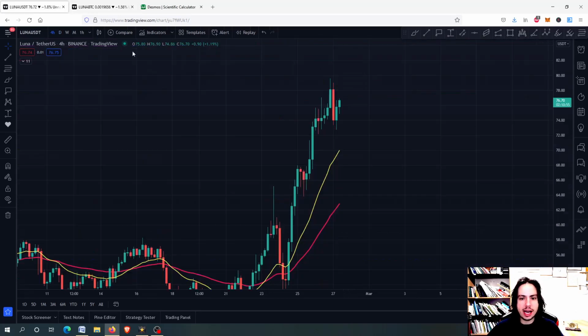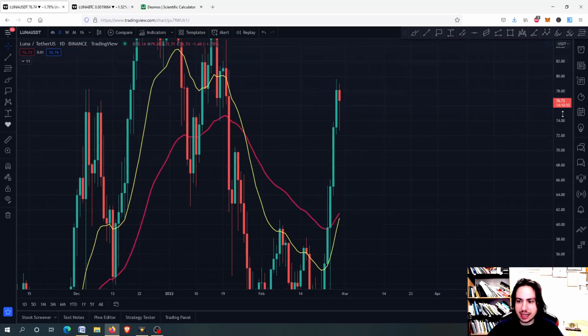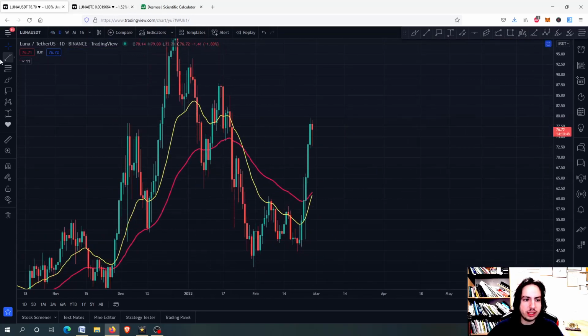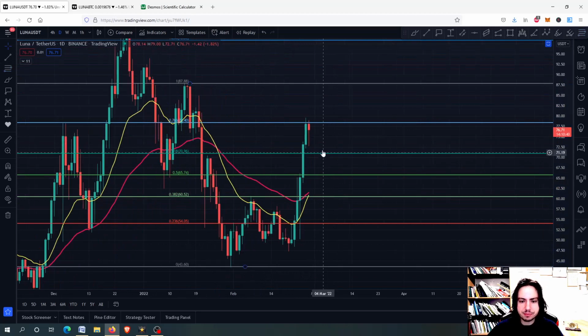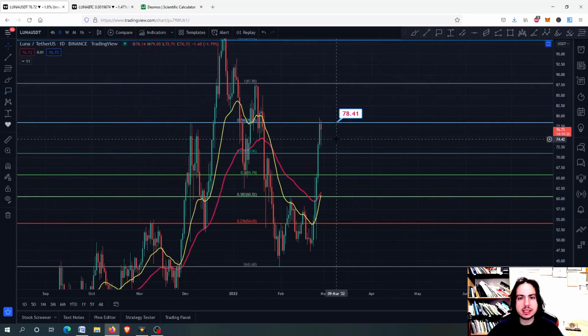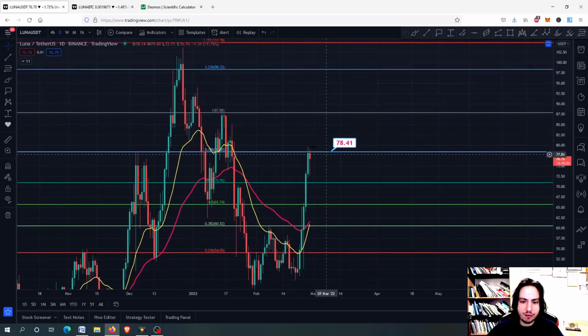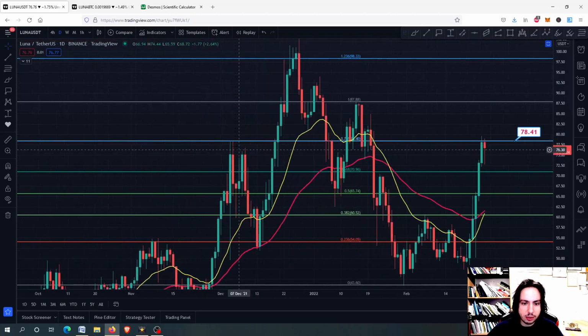Let's go back to Luna against USDT. So right here, why did we correct on this price level? I will explain why. If we take the last swing high before we fall down and draw the fib from the top to the bottom, you will see that we had the 0.786 as a major resistance level. Most of the times, the 0.786 Fibonacci level is one of the most important levels in crypto market. Okay, 78 is a very huge resistance level indeed. It was the huge resistance level back on 5 December as well.